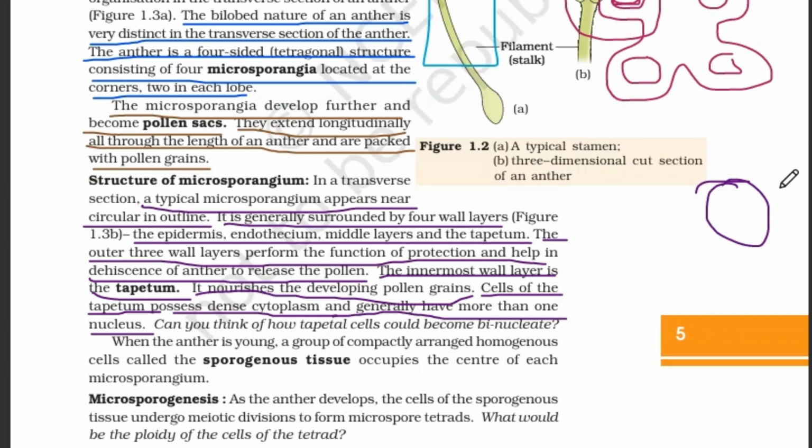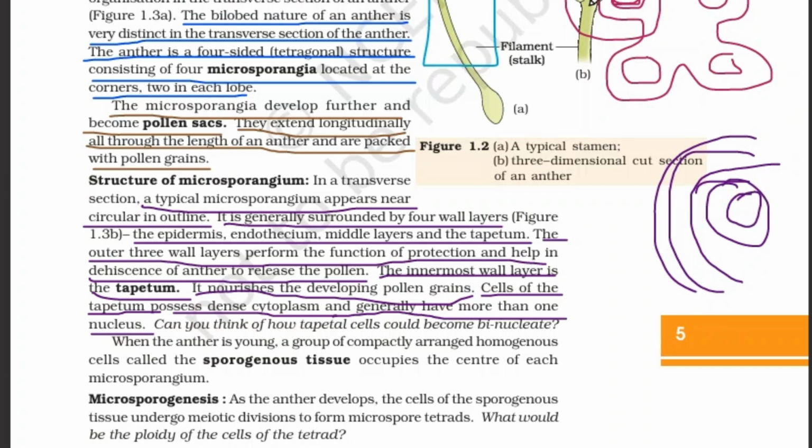This is the outline, and it appears near circular. It's not a perfect circle. It appears near circular, and it is generally surrounded by four wall layers. As I have told you, four wall layers are present.